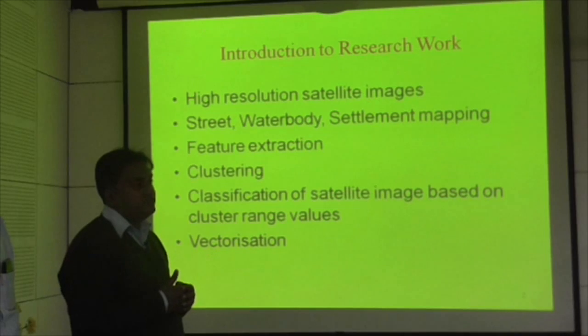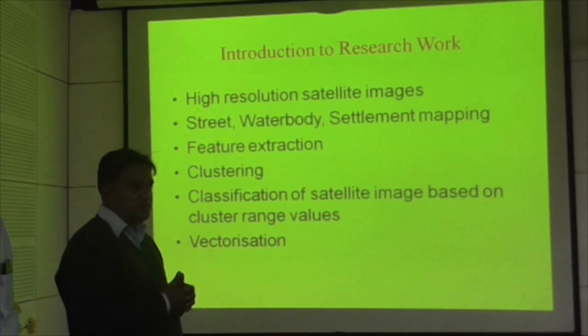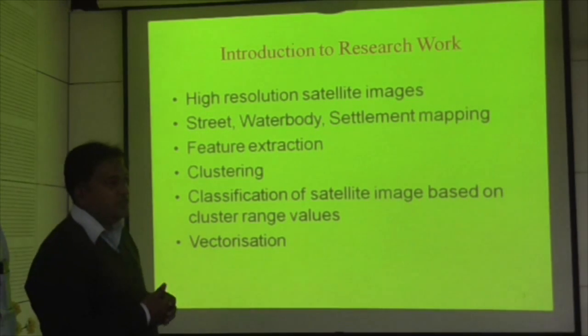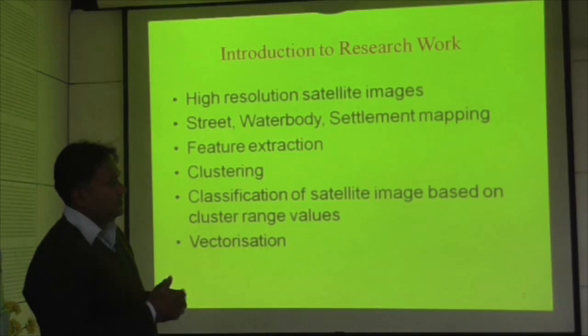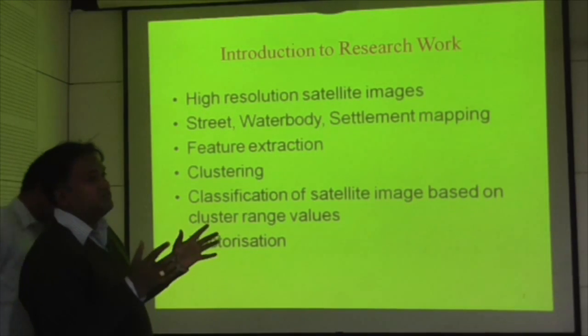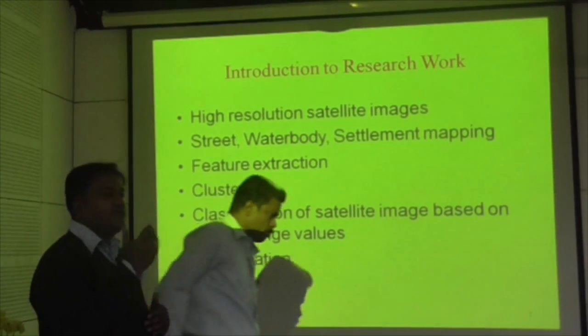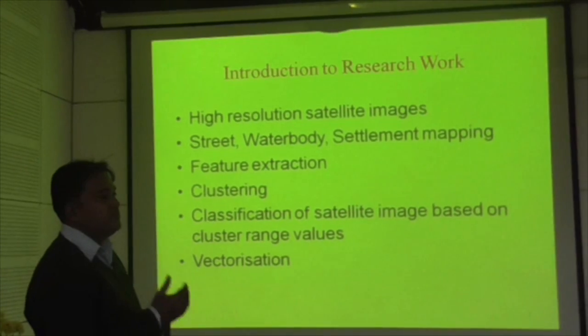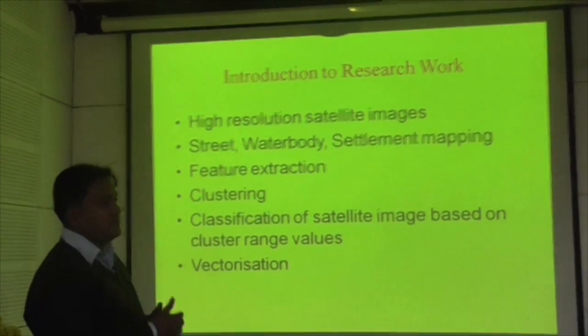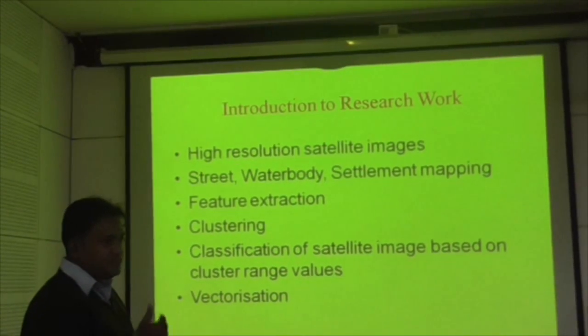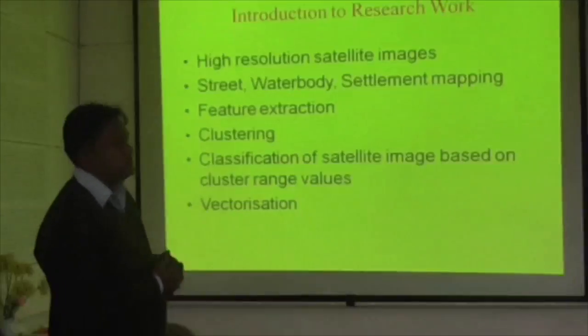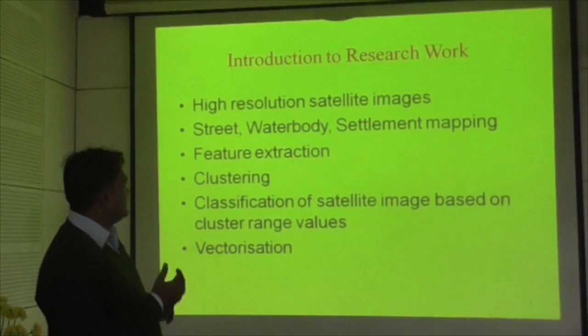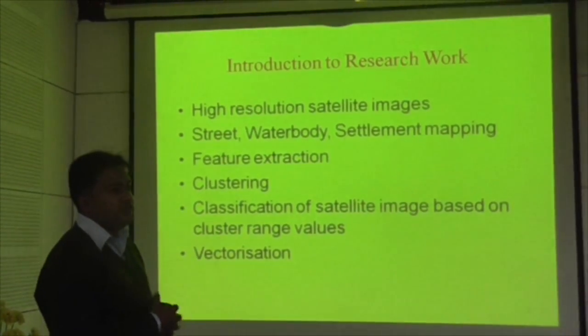But images are also of different types. The resolution of the images varies. Remote sensing images have a resolution of 30 meters to 1 meter. So we get images of 30 meters, and we also get images of 23.5 meter resolution. Continuous research has been going into decreasing the resolution of the image to centimeters. So there is so much variation in resolution, and it is a challenging task to extract the data from the image.